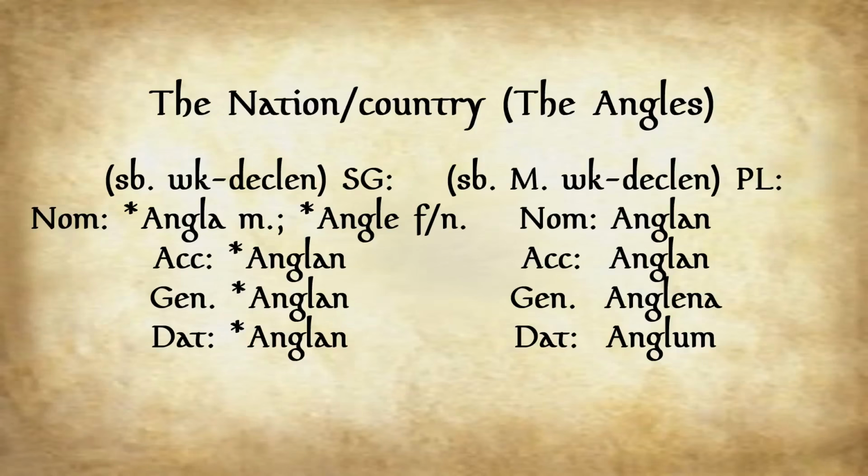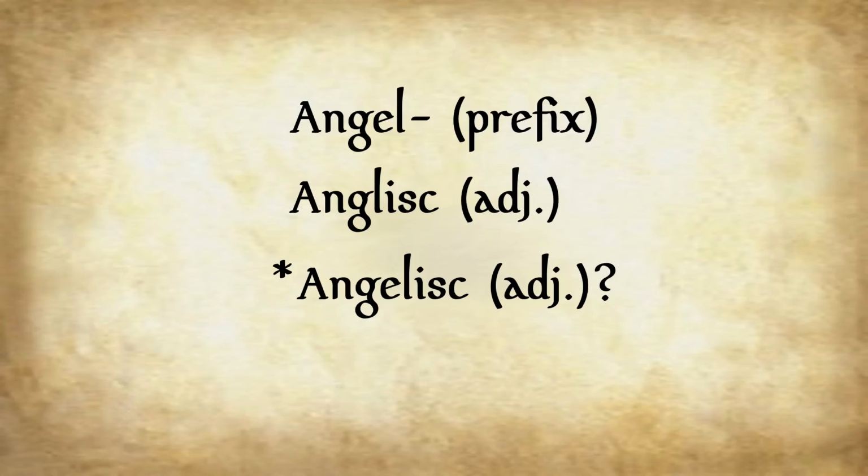So if you want to say one angle, it'd be angla, would be a masculine, and then anglais would be the neuter and feminine form, singular, and then we have anglan would be the accusative, singular, and inflected. So for all three grammatical genders. But then we have this interesting thing called a prefix, and then we have the adjective, which we have angel as the prefix, and we got Englisc for the adjective.